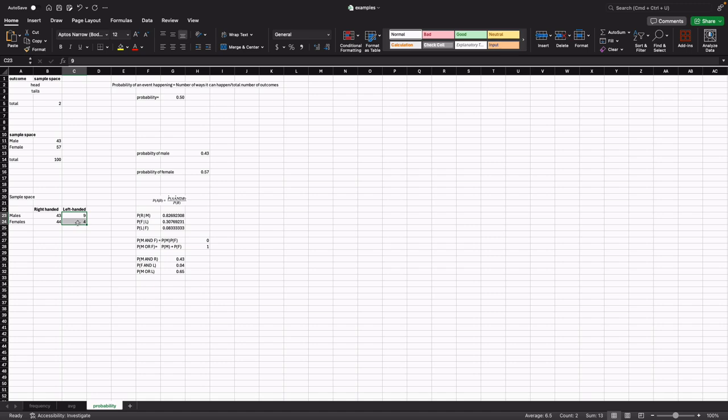So we're basically adding the two, applying this formula, adding the two probabilities, and this is how you calculate probabilities given a sample space.